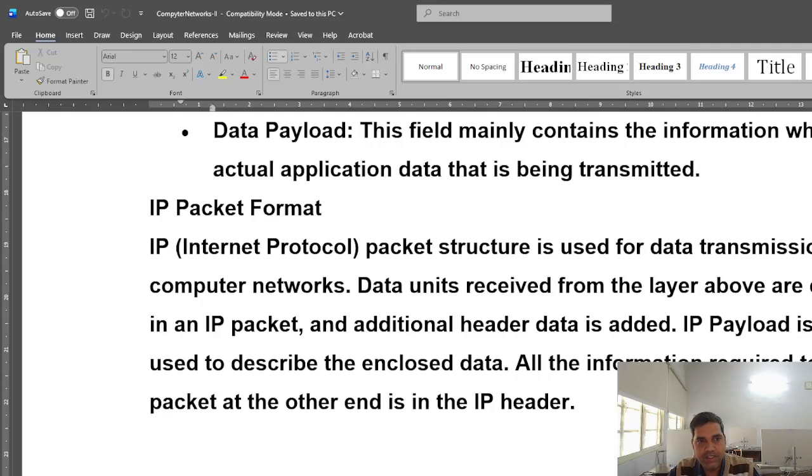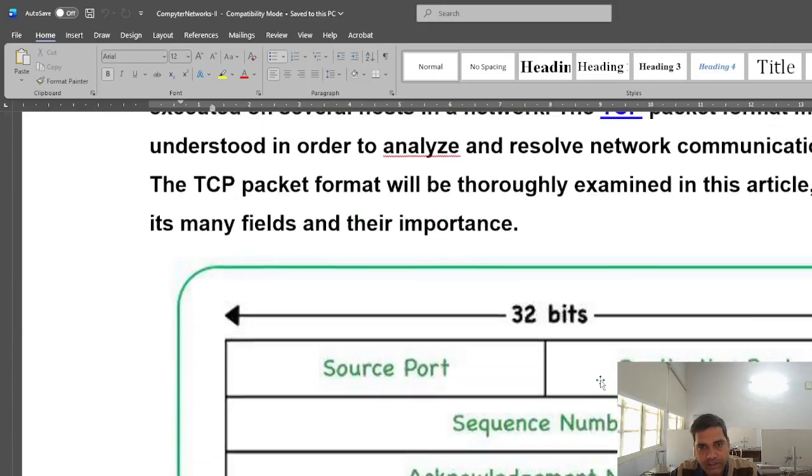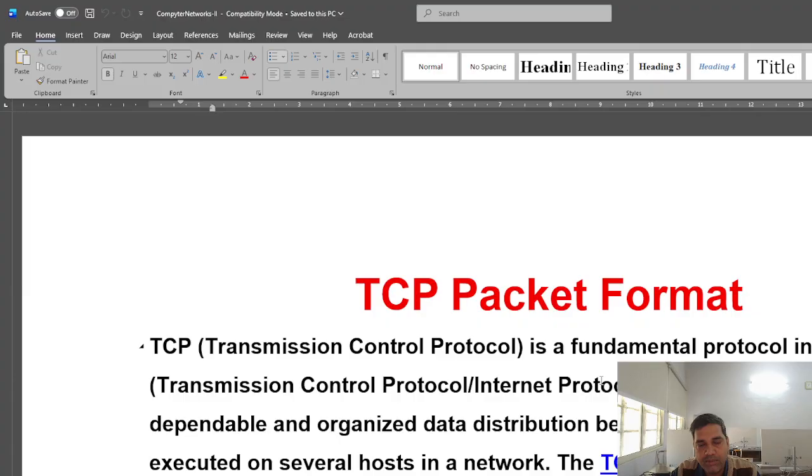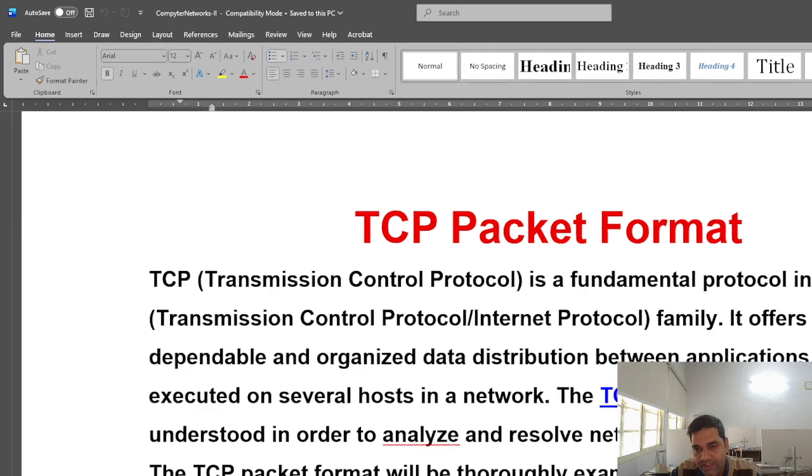So students, we are going to start today's discussion on network protocols. There are so many network protocols. In this chapter, Computer Network part 2, today we'll discuss the TCP packet format. That is the network layer. At the network layer, two protocols run: TCP and IP. This we have already discussed in the previous classes.